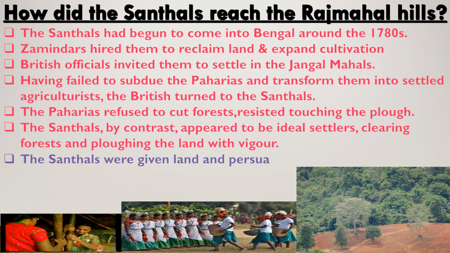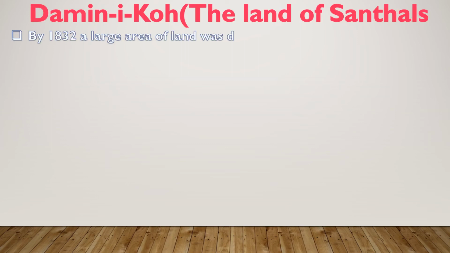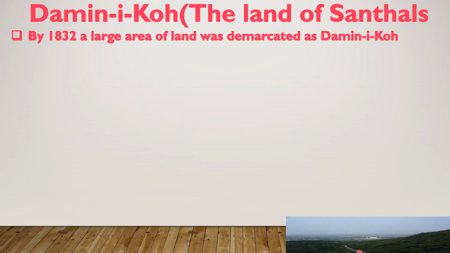The Santhals were given land and persuaded to settle in the foothills of Rajmahal Hills. By 1832, a large area of land was demarcated for them, and that is known as Damin-i-Koh. This is the Santhal area where the Santhals are found in a very large number. This is the chosen area for them. We'll see what is Damin-i-Koh, the land of Santhals. This is the Damin-i-Koh area.